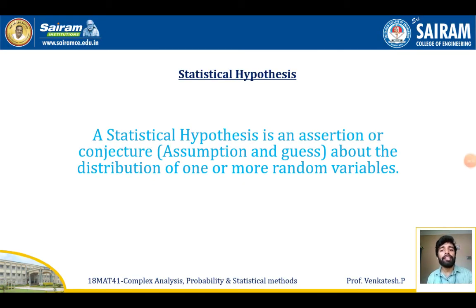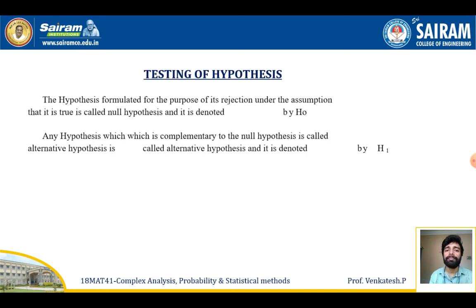Next is statistical hypothesis. A statistical hypothesis is an assertion, or we can call it an assumption also, about the distribution of one or more random variables. In the testing of hypothesis, the hypothesis is formulated for the purpose of its rejection under the assumption that it is true.